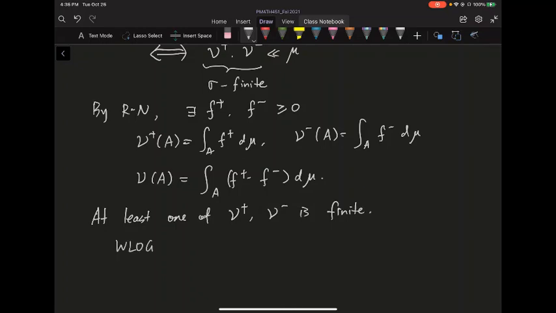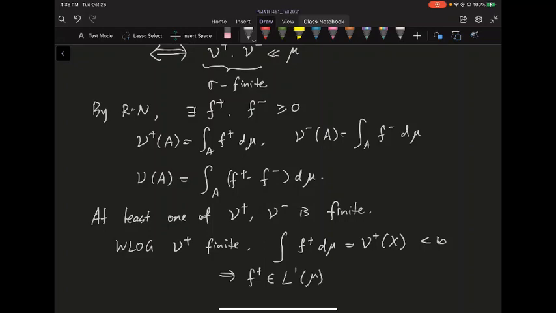So let's say, without loss of generality, that nu plus is finite. Then the integral of f plus d mu is just nu plus of the entire space, which is finite. This just shows that f plus is actually an L1 function.